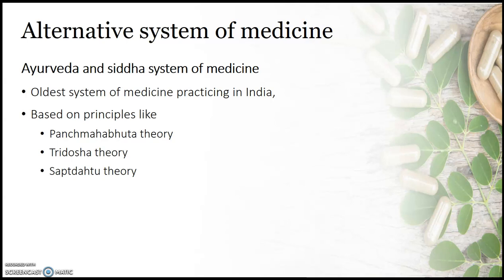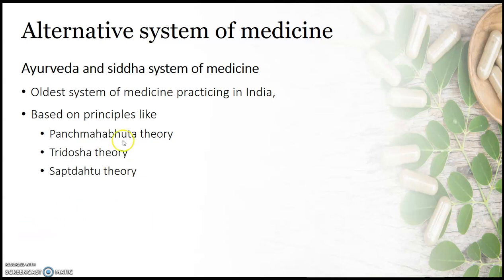Ayurveda and Siddha systems of medicine have been practiced in India since ancient times. Both systems of medicine are based upon similar principles. Ayurveda is practiced in the central and northern parts of India, while the Siddha system of medicine is practiced in southern India, that is Tamil Nadu and Kerala. It is deeply rooted in Dravidian culture.